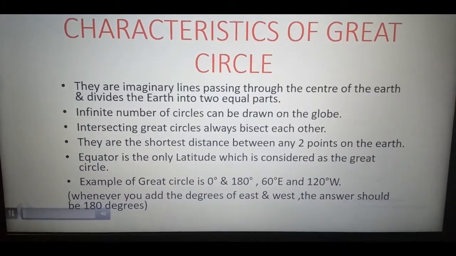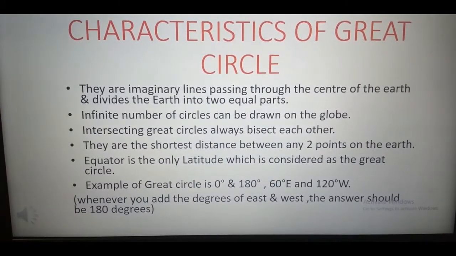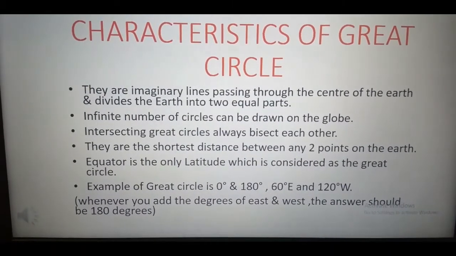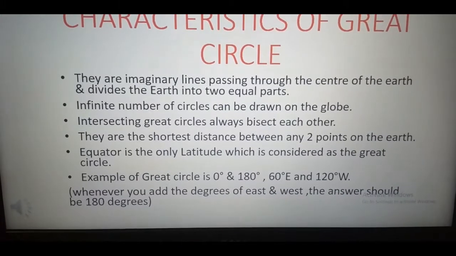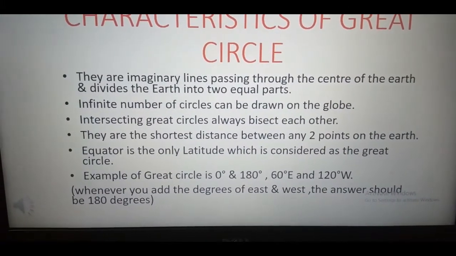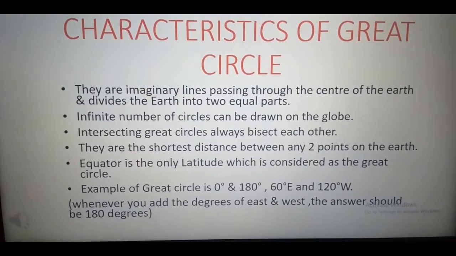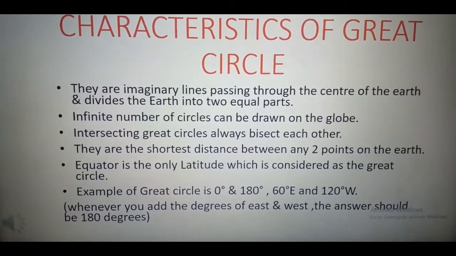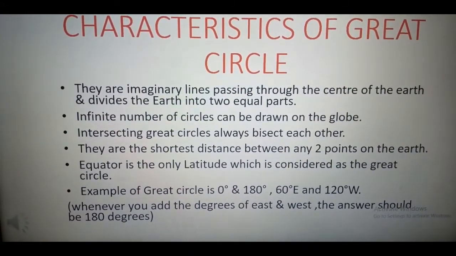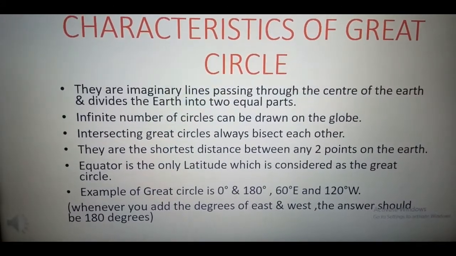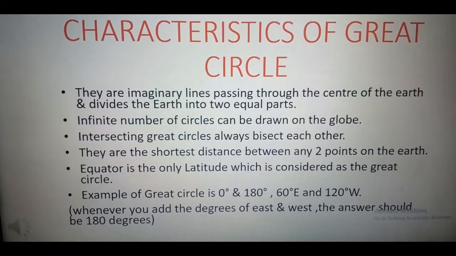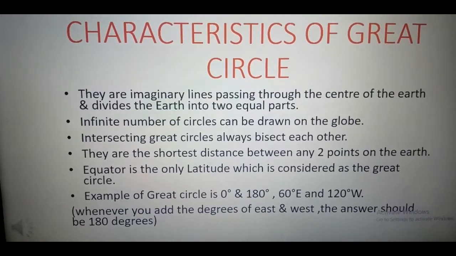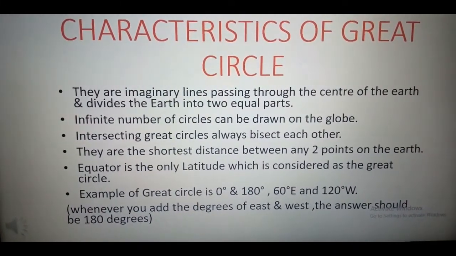Characteristics of the great circle: they are divided into two different parts through the center of the earth and divide the globe into two equal parts. Infinite number of circles can be drawn on the globe. Intersecting great circles always bisect each other. They are the shortest distance between any 2 points on the earth, and the equator is the only latitude which is considered as a great circle, because the equator has the radius equal to the radius of the sphere. All the other latitudes are smaller than the equator, so they are not considered as great circles.